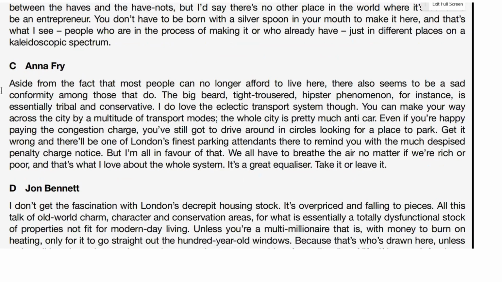Let's talk about Anna. What does she say? Apart from the fact that most people can no longer afford to live here, so we've got this about housing. Seems to be a sad conformity. That's not about housing, that's tribal conservative, across the multitude of transport modes, congestion charge.